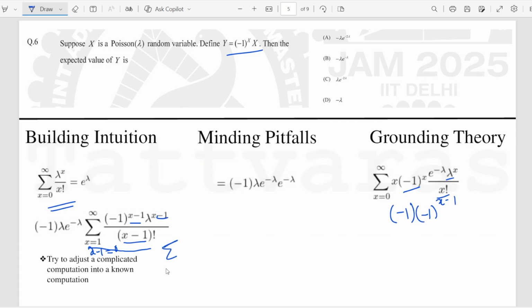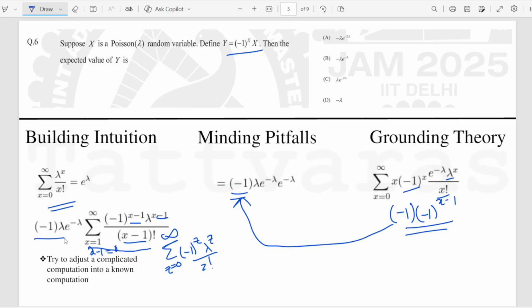So this would be like summation z equal to 0 to infinity, minus 1 to the power z, lambda to the z, and z factorial, and lambda can be taken common. Now, while doing this thing which I was talking about, the minus 1 comes out and stays there.